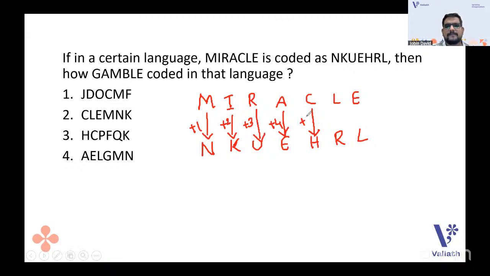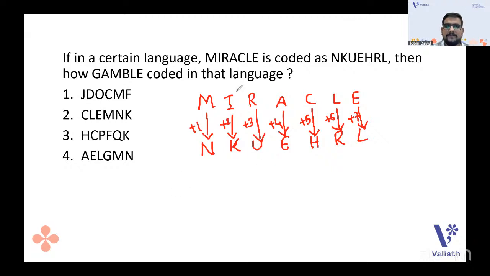After C, D, E, F, G is missed. So +5. L, M, N, O, P, Q, R. Q is missed, so five letters are missing, so +6. Then E, F, G, H, I, J, K: six letters are missed. So +7. These many letters are missed and then the code is written.